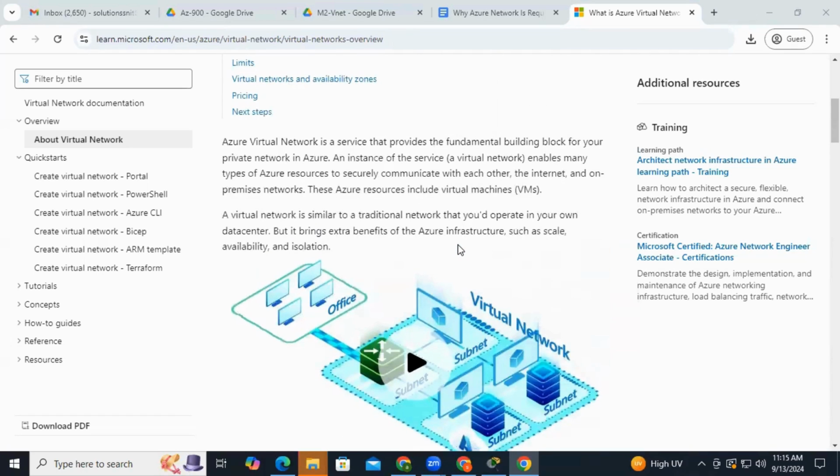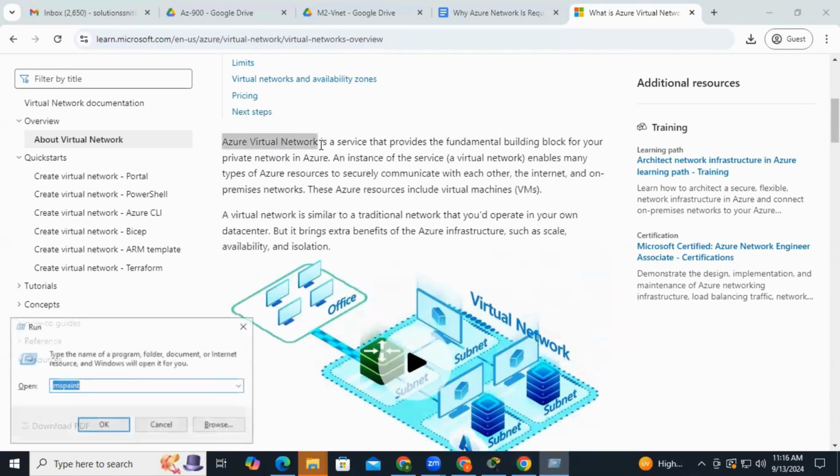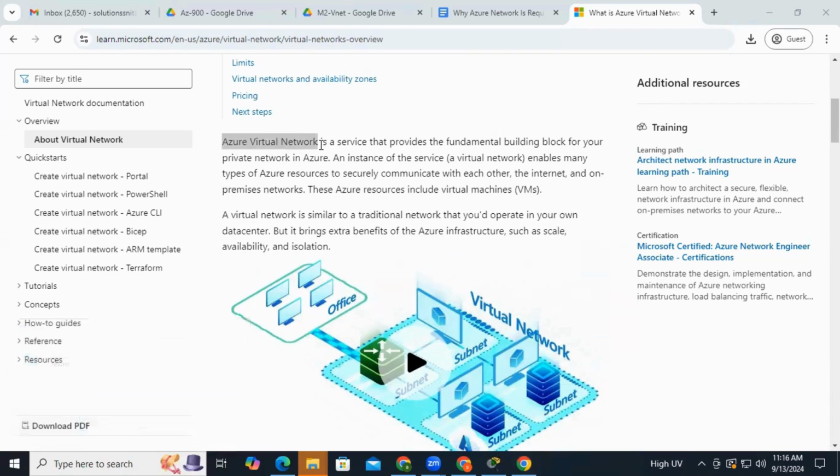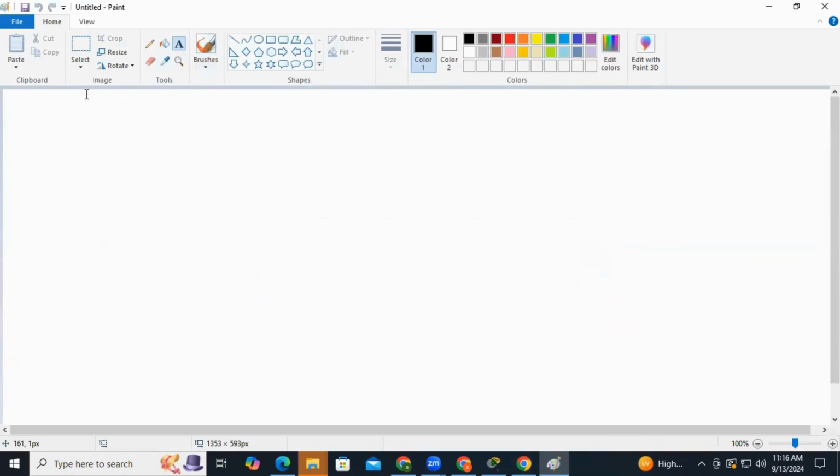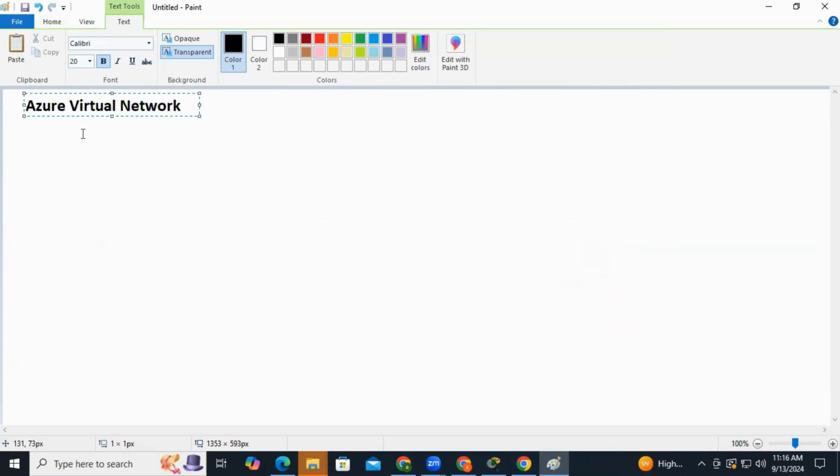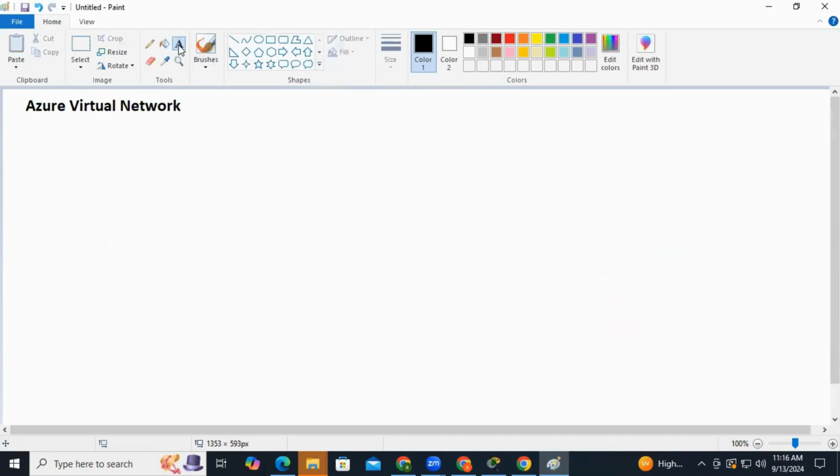So in today's class, we'll see about Azure Virtual Network. What do you say about Azure Virtual Network? Why do we use Azure Virtual Network? Yes, any inputs? To get the machines to speak to each other with the private IPs, and with the others outside that network using public IP.